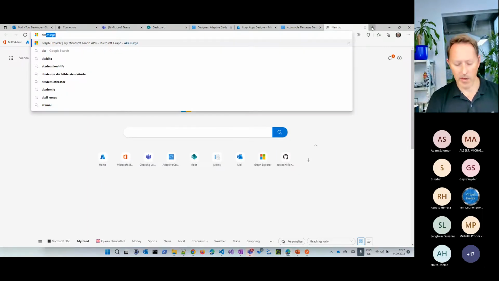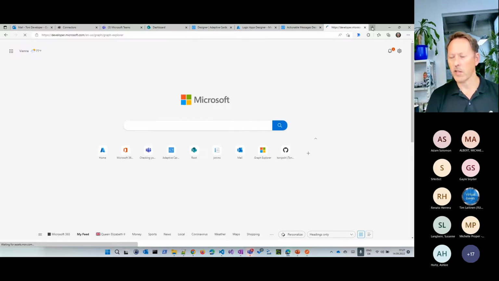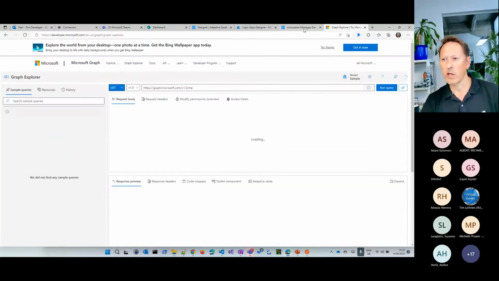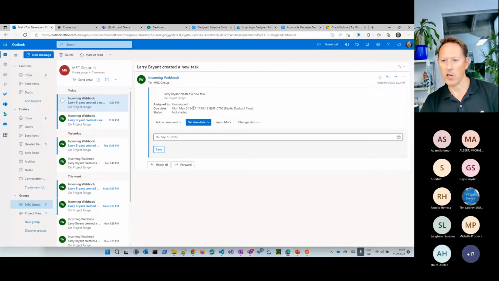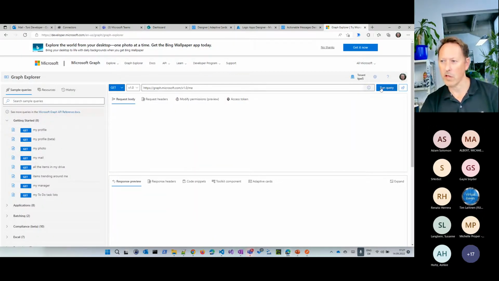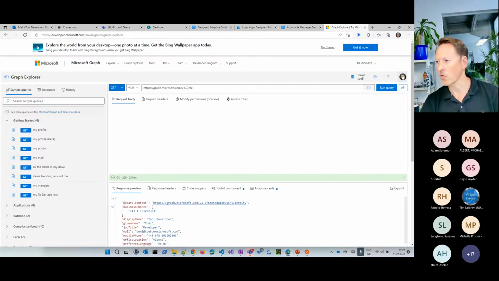So just to show you that quickly, you can try it out as well. You go to aka.ms/ge. That's the Graph Explorer, where I can try it out. And I simply take that content here from my Logic app. So I simply paste that here, go to the Graph Explorer, and this is my playground. So I can say, give me information about me. I'm logged in with that demo account. And you can see I get back the information about my user account.